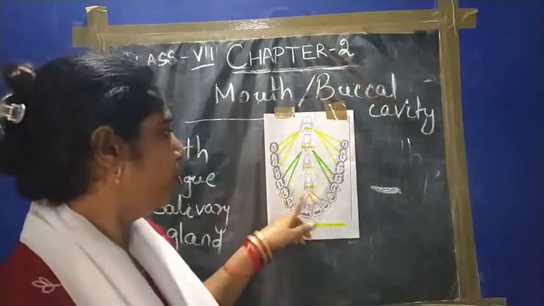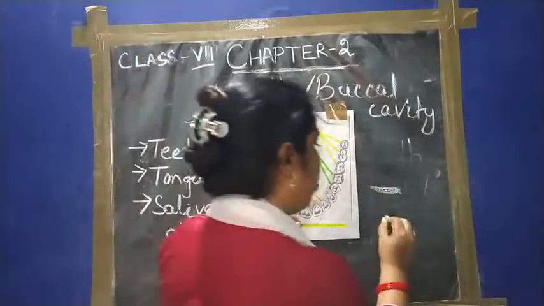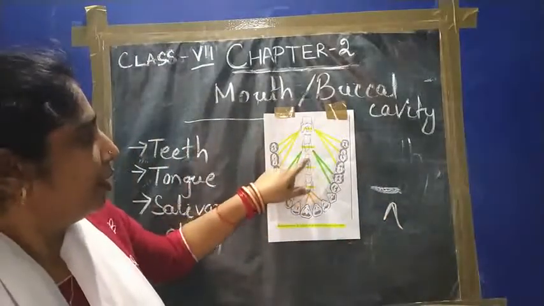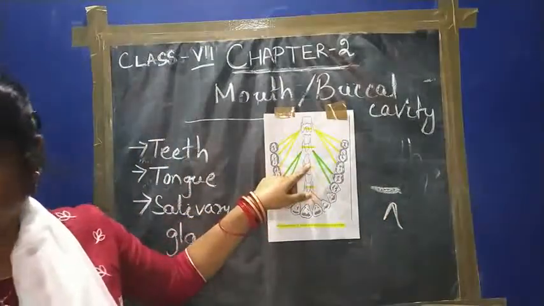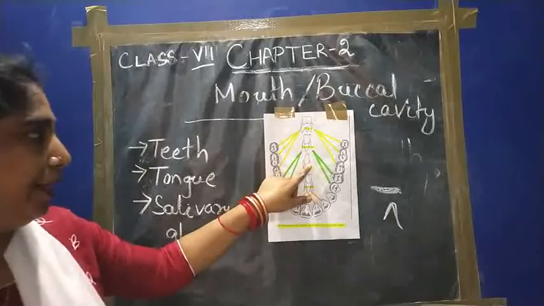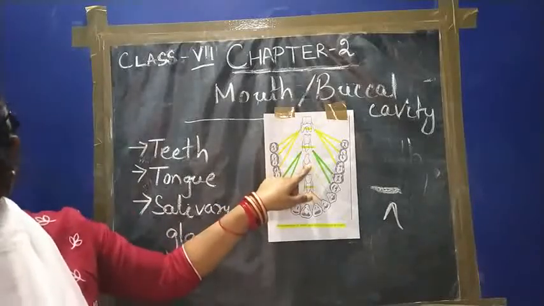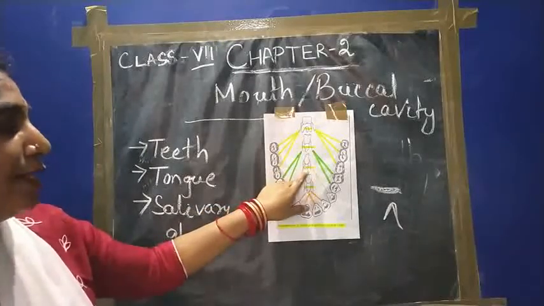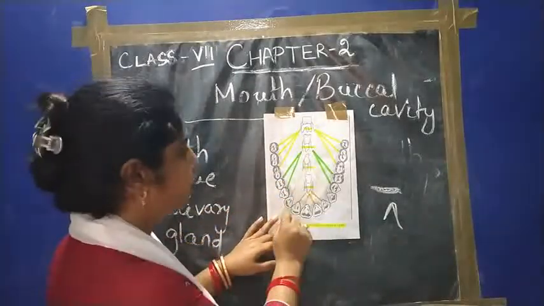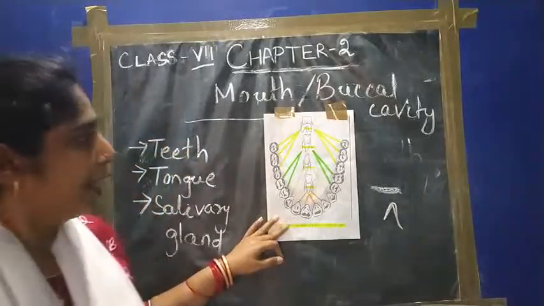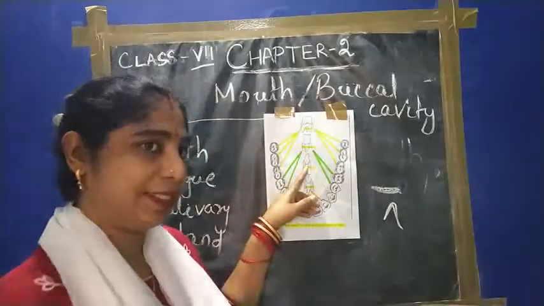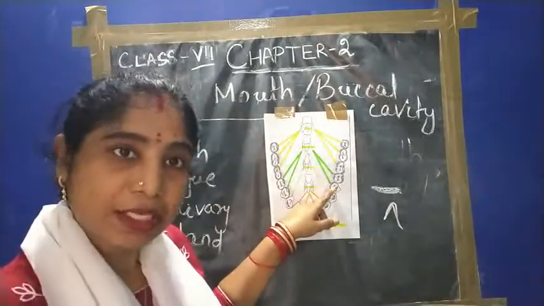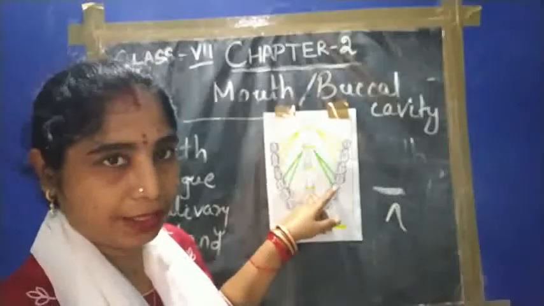Behind the incisors there are 2 teeth present. These are pointed in shape, like this. These help in cutting, biting and tearing the food. These teeth are called canines. The teeth which are pointed, these 2, are called canines. The function of these teeth is tearing. Their number is 2 in each jaw and in both the jaws it is 4.